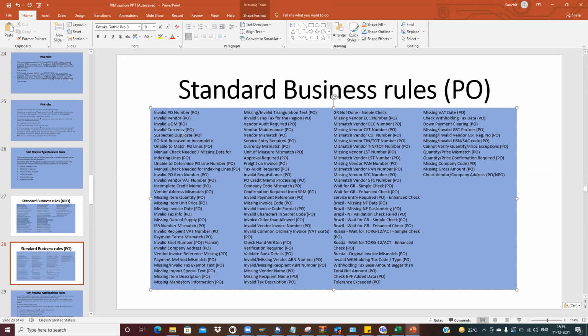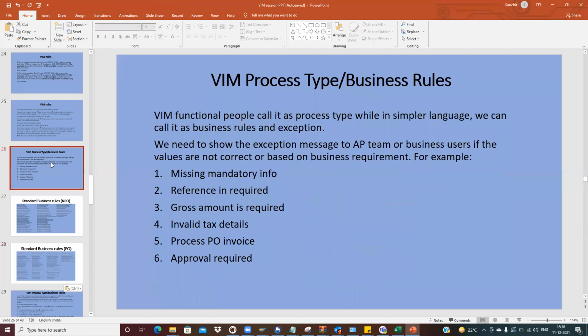If there is any additional requirement which has come from the business end, then we can also create a custom business rule. Now, when we say business rule, the AP user can understand it correctly, business rules or exception. In layman language, we call it business rules or exception, but as a functional consultant, we call it a process type. So Vim functional people call it a process type, while in simpler language we call it business rules and exception.